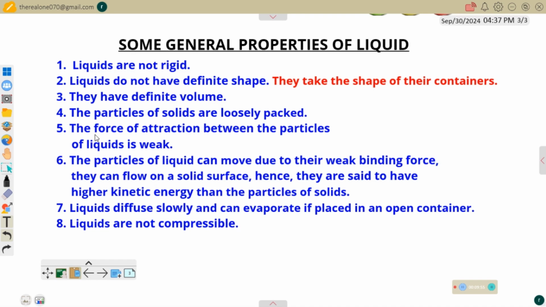Next, liquids have definite volume. Of course, we can measure the volume. We can even measure the volume with several instruments. We can use a measuring cylinder, a round bottom flask, a pipette, a burette, and many other laboratory equipment.